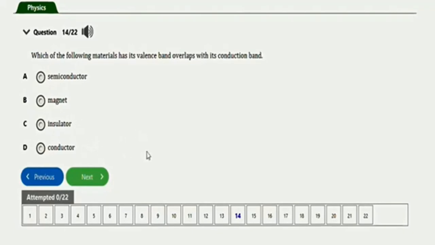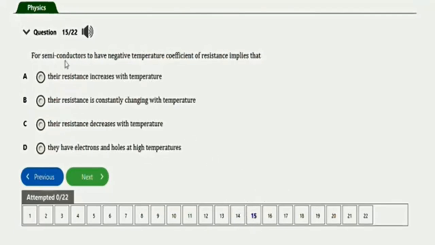Okay, the next question will be this one. It says for semiconductors to have negative temperature coefficient of resistance implies that their resistance increases with temperature. Their resistance is constantly changing with temperature. Their resistance decreases with temperature. They have electrons and holes at high temperature. So guys, the right option to this question will be their resistance decreases with temperature. Okay, so that's the right option, option C.